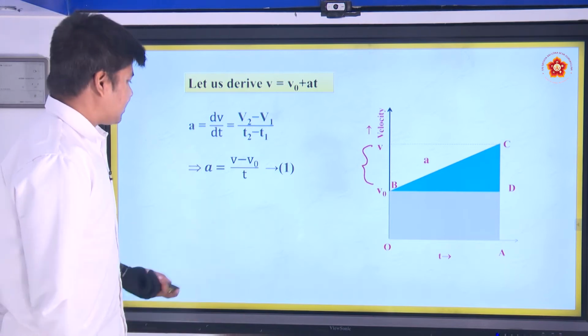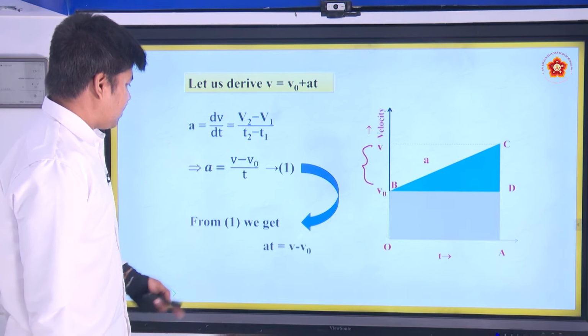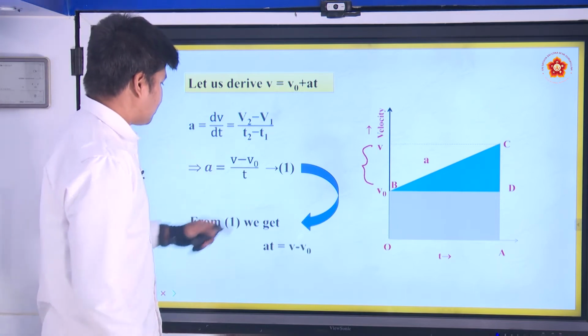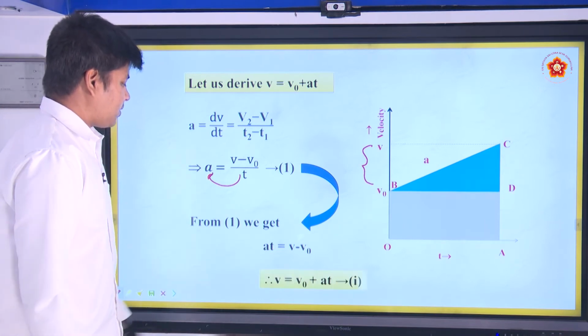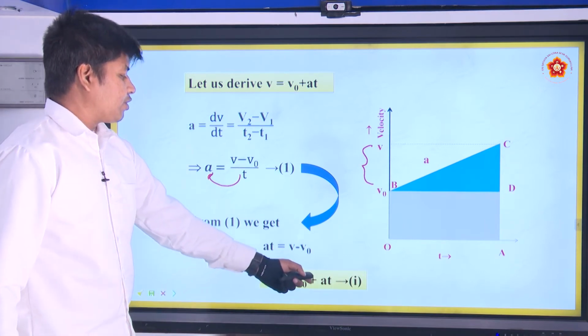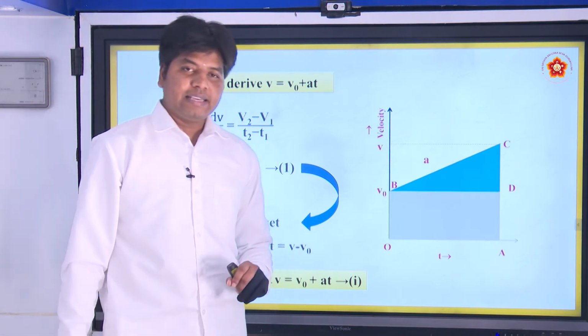So, rearrange this term. So, what does it get? Take this t this side. So, at becomes v minus v naught. So, I just took t this side. So, from here, v is equal to v naught plus at. So, you can see the interesting thing here.